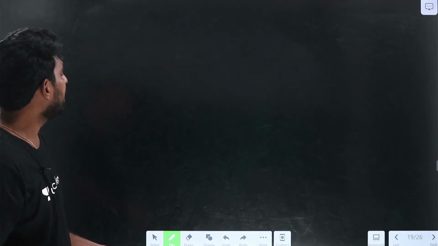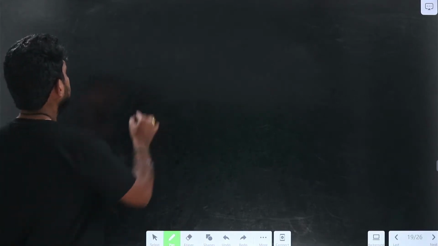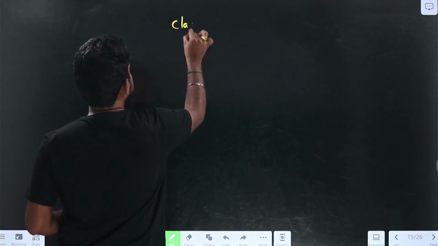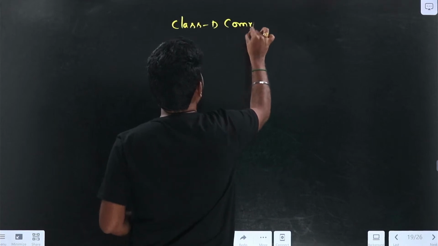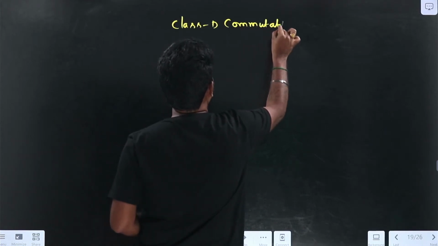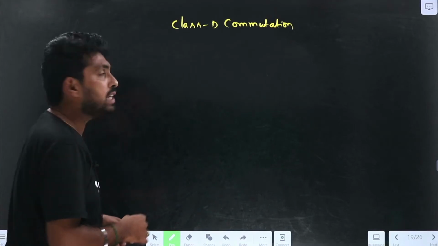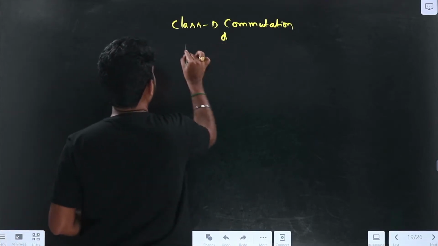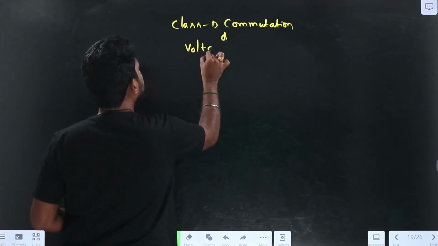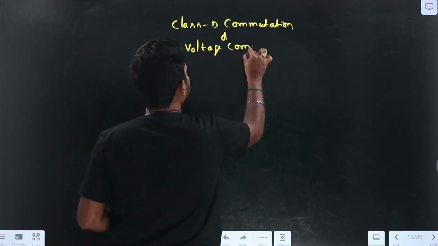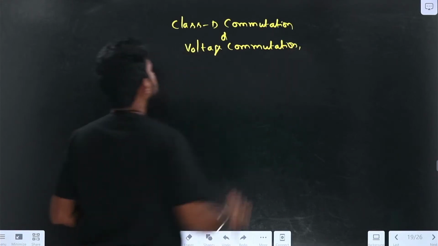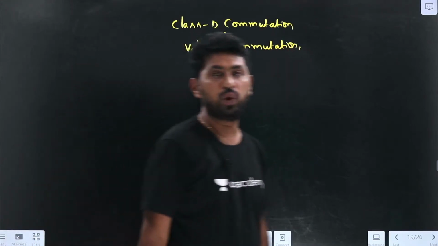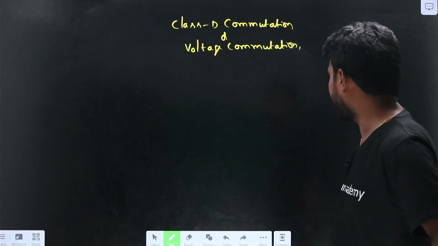So let us see the class D commutation. The class D commutation is also called voltage commutation. Let us see how the class D commutation would be.